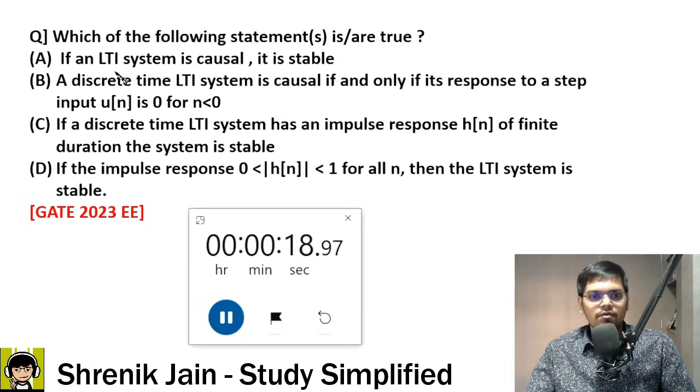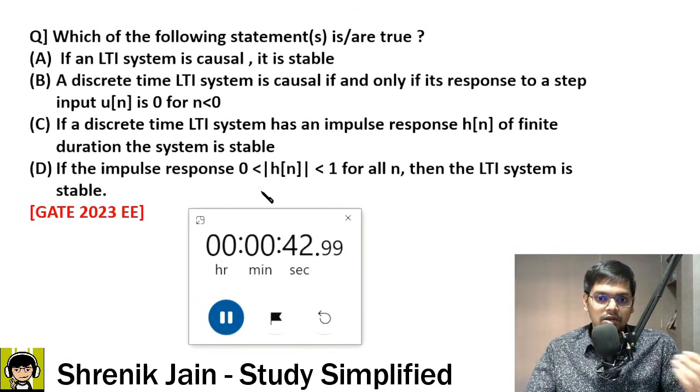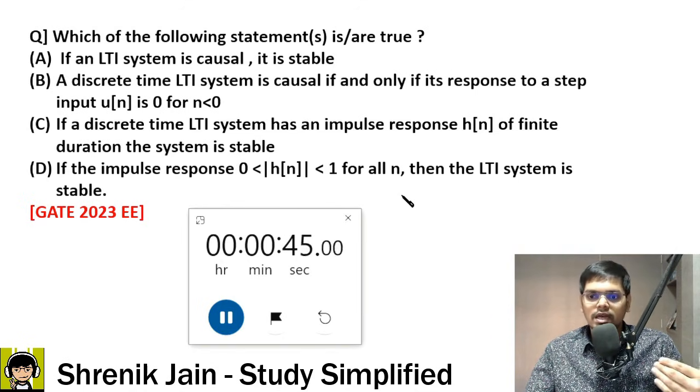Option A: if an LTI system is causal, it is stable. Option B: a discrete time LTI system is causal if and only if its response to a step input u of n is 0 for n less than 0. Option C: if a discrete time LTI system has an impulse response h of n of finite duration, the system is stable. Option D: if the impulse response is like this, mod h of n is greater than 0 and less than 1 for all n, then the LTI system is stable.